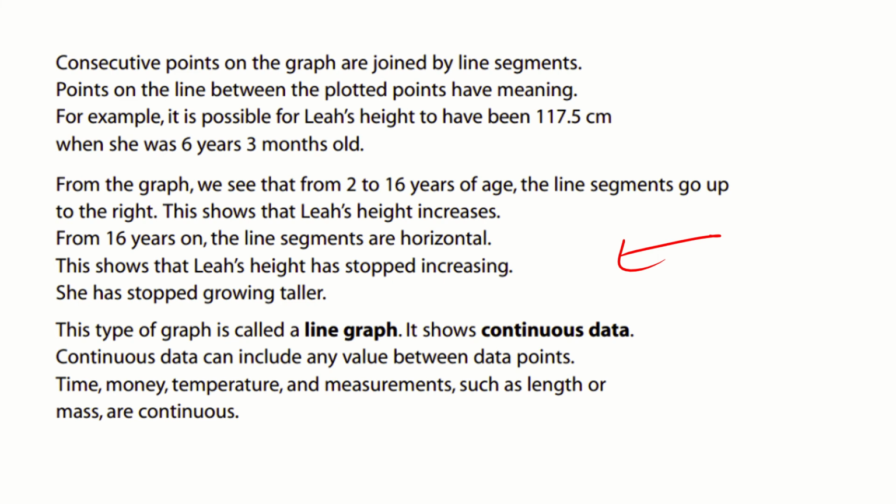From 16 years on, the line segments are horizontal. This shows that Leah's height has stopped increasing. She has stopped growing taller. This type of graph is called a line graph. It shows continuous data. Continuous data can conclude any value between data points. So here are the big things. Time, money, temperature, and measurements such as length or mass are continuous, okay? There's always going to be continuous data with it.